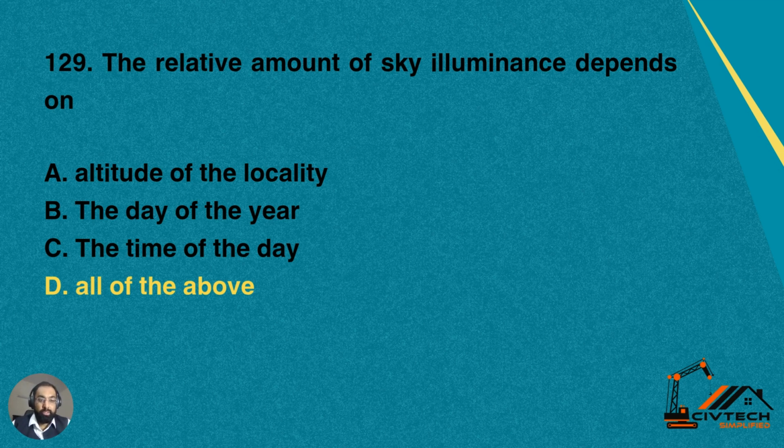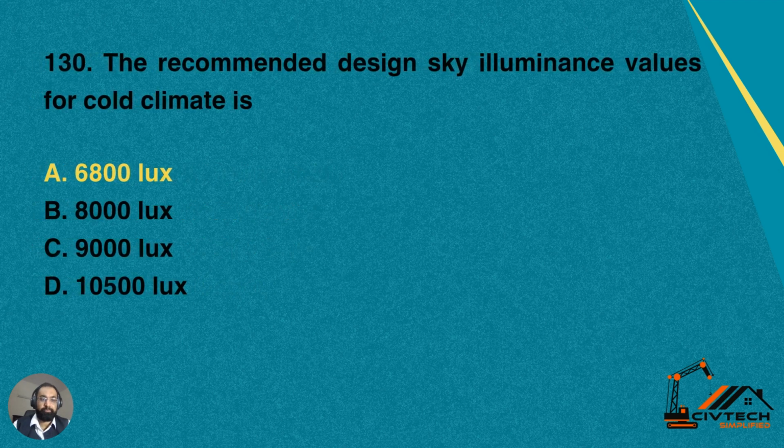Number B, the day of the year, that is, whether you are in winter days or summer days, which day of the year you are in. So the intensity also depends on this factor. Number C is the time of the day. Of course, at which time you are observing, in the morning, in the evening, or in the peak light time. So all these factors affect the luminous intensity. So option D is correct for this question.